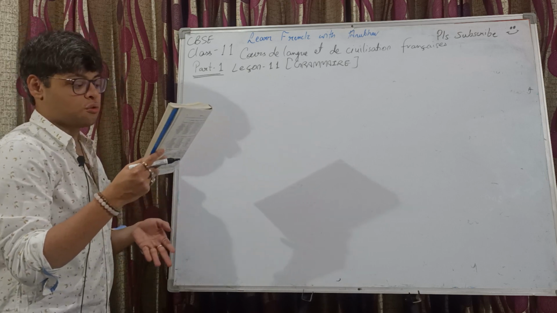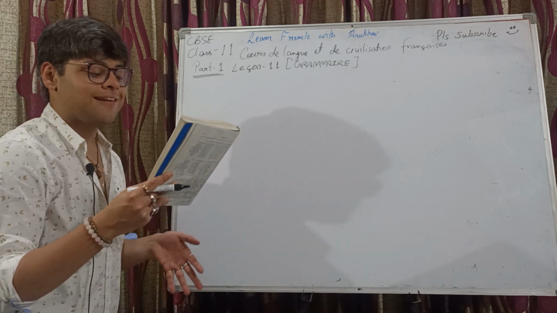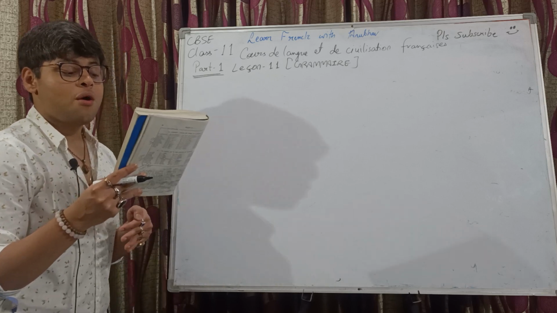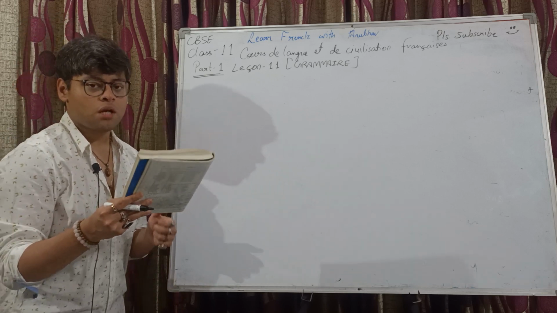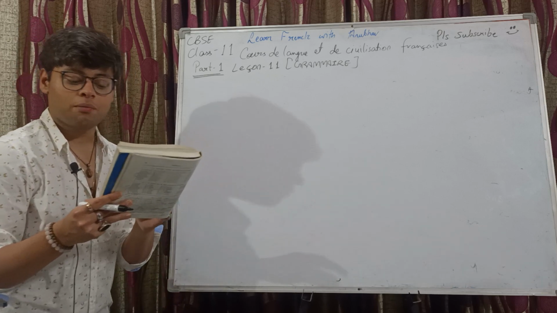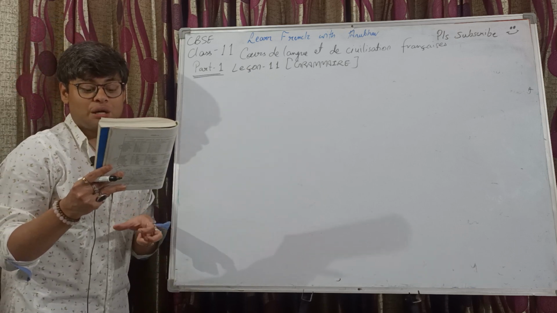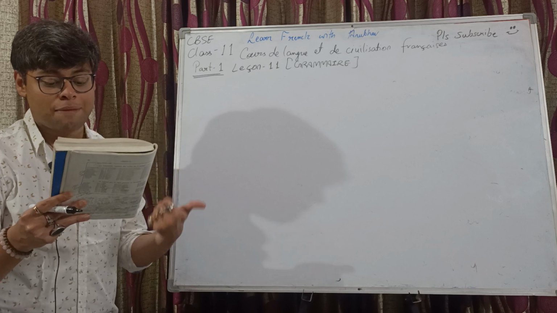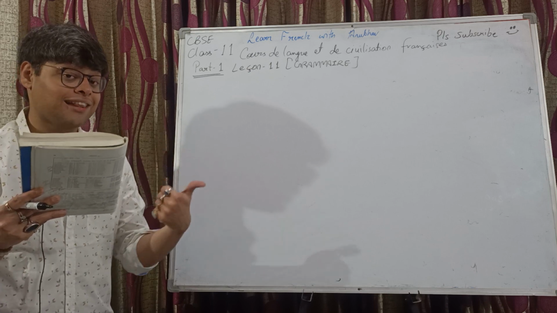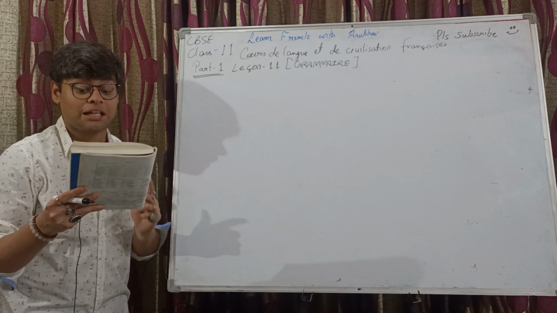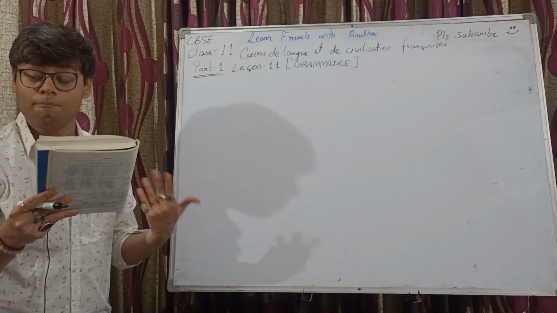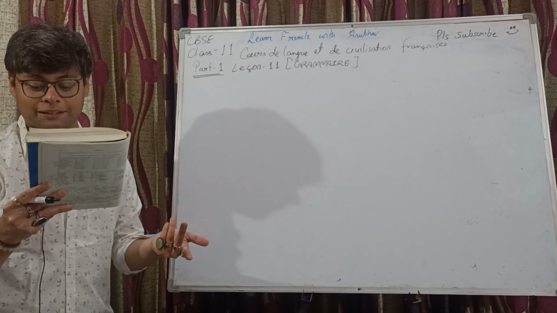Second one, let's do this. Introduisez dans des phrases les verbes suivants au passé composé. Okay, now the following verbs need to be used in passé composé but in different ways, which are given below. Battre, number one, in active transitive form. Then être battu, passive, passé composé passive.